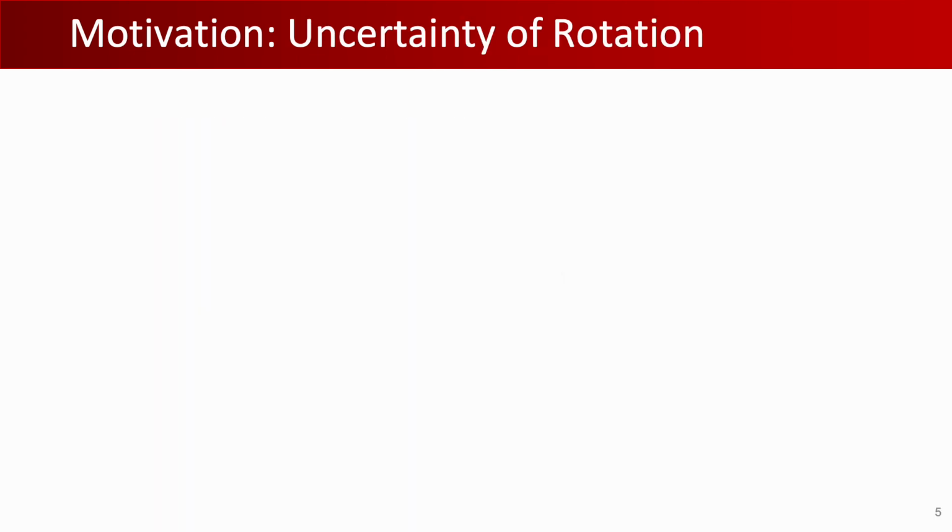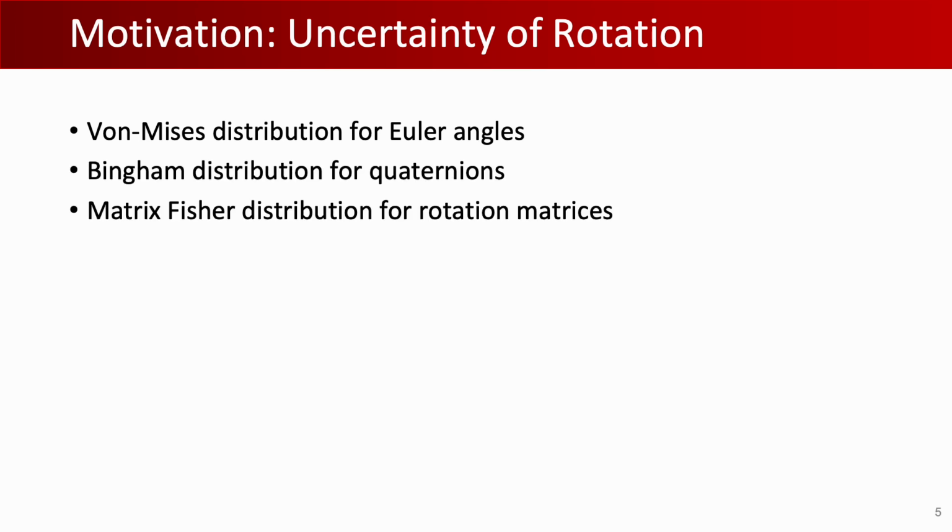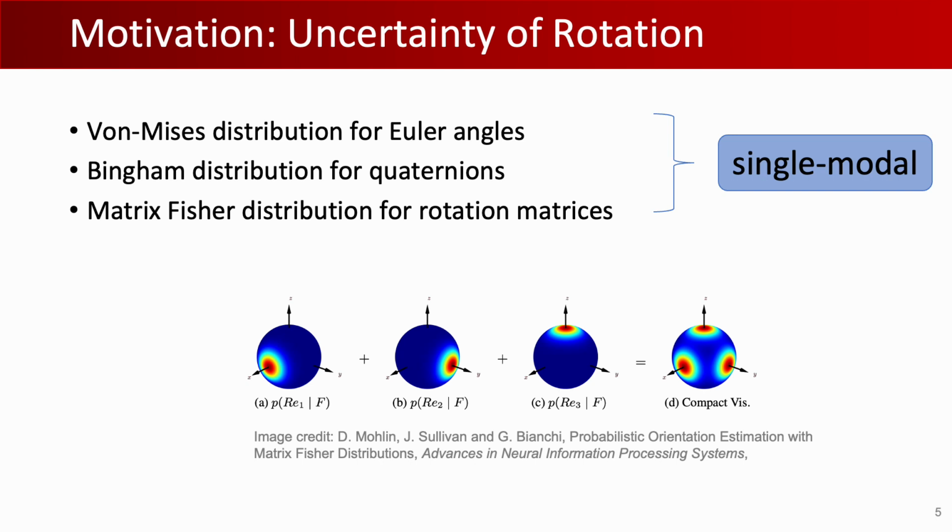In recent years, there has been much effort in modeling the uncertainty of rotation via probabilistic modeling of SO3 space. It includes von Mises distribution for Euler angles, Bingham distribution for quaternions, matrix Fisher distribution for rotation matrices, and so on. However, these distributions are all single-modal and cannot express arbitrary flexible distributions.